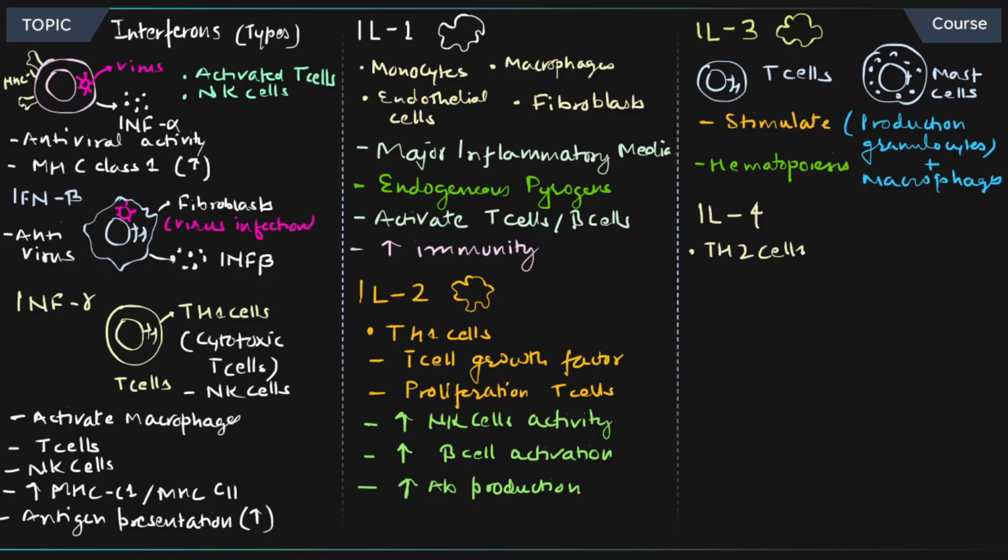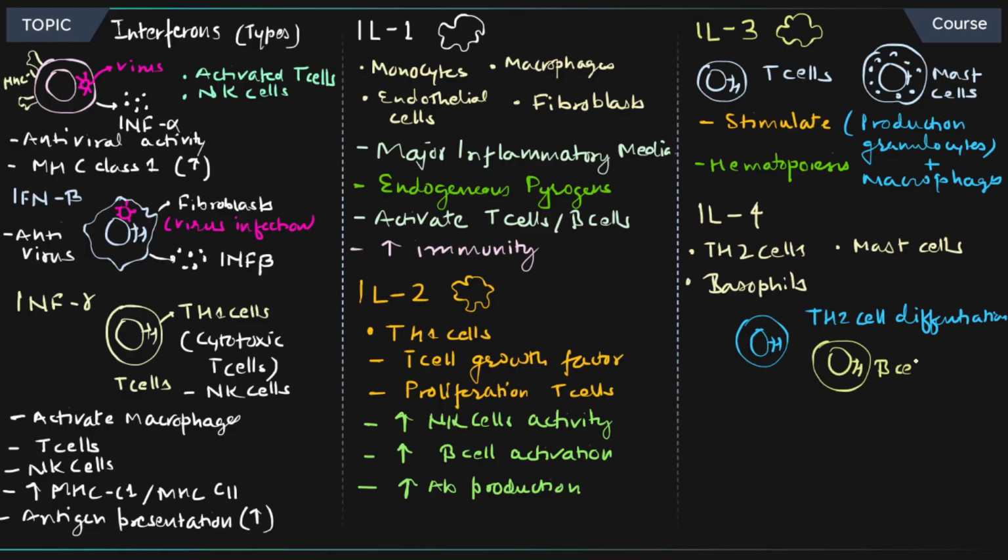IL-4: Th2 cells, mast cells, and basophils are going to produce IL-4, and it's going to affect Th2 cell differentiation and also B cell activation. Let me create that B cell right over here. B cell activation is going to happen, and because of that, antibodies are going to get produced. Look at these antibodies. Antibody production is going to increase.